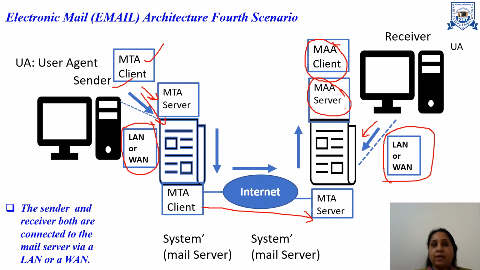For receiving the message, we need the message access agent pair. So when our data is received by the mail server, at that moment the receiver needs the message access agent to receive the message.